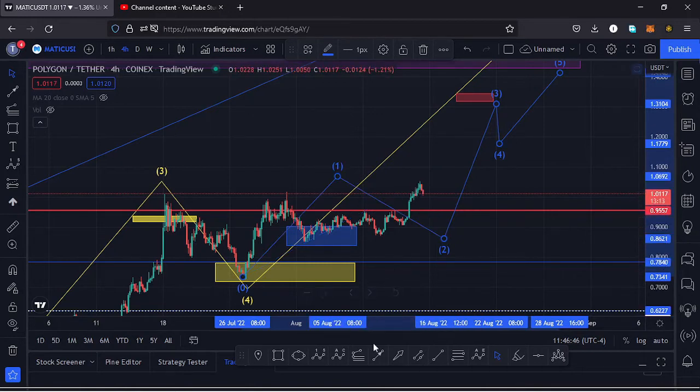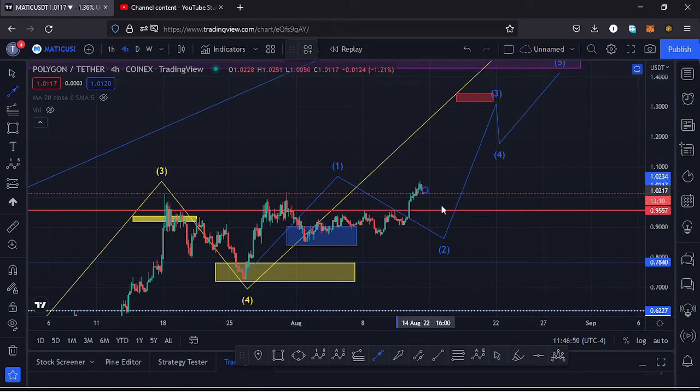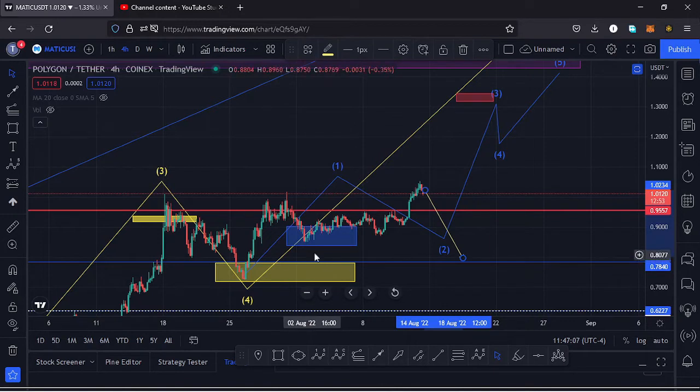And for that to play out, we have the retest of this key area of resistance and we lose this key area of support at around the $0.95 mark, and in case that happens, we continue seeing lower prices and we make a low that is below the low that we made for that wave 2, that is at around the $0.85 mark, then I will have to adjust my Elliot wave count, having that high as the high of that wave 1, and then have my wave 2 at the low that we make in case that movement plays out.